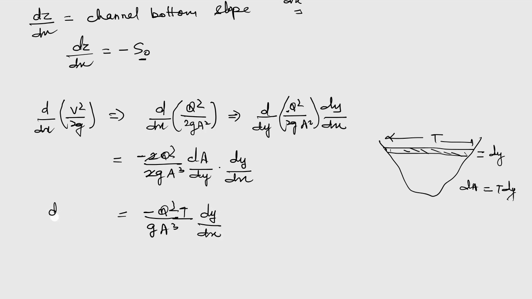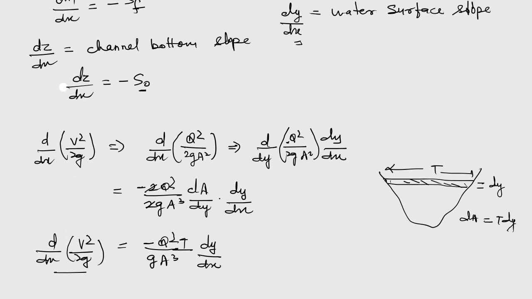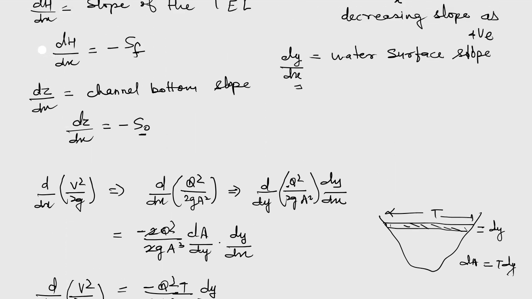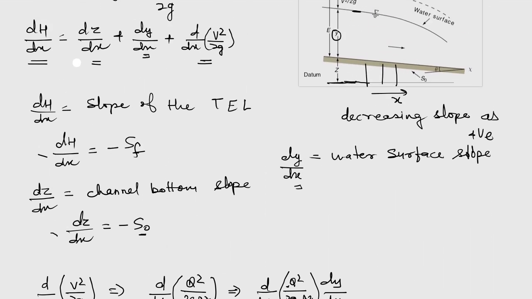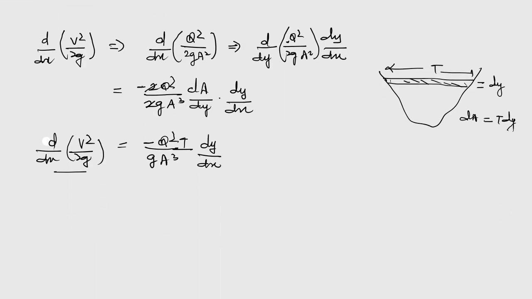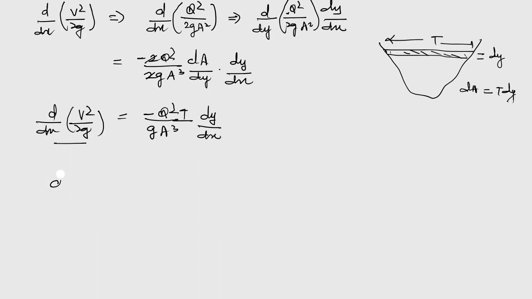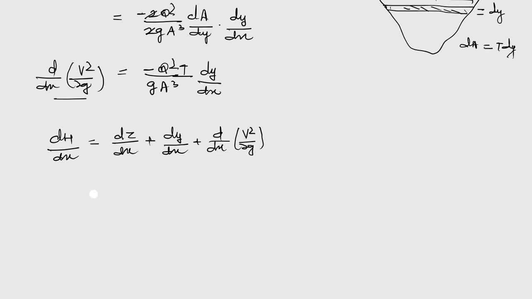That is the value of d/dx (v²/2g). So of all these values that we have obtained, friction slope, bed slope, we can put them all in this equation. We have the equation dh/dx = dz/dx + dy/dx + d/dx (v²/2g).